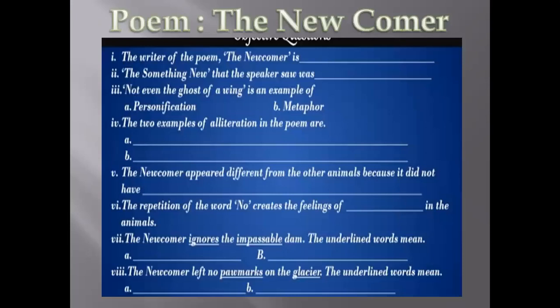We have just read the poem, The Newcomer. You are to find out the metaphor from there and two examples of alliteration also. You are to complete this worksheet by writing the name